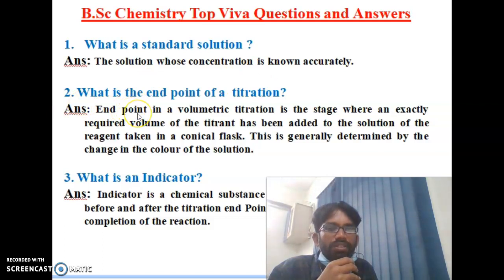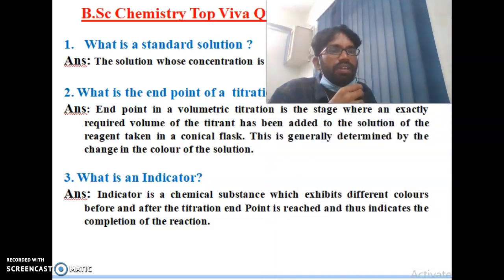The second question: when you do a volumetric titration, qualitative or quantitative analysis, one question they will ask you is, what is the endpoint of the titration? Endpoint in a volumetric titration is the stage where exactly the required volume of the titrant has been added to the solution of the reagent taken in the conical flask. This is generally determined by the change in the color of the solution. When the color changes, then you can consider it as the endpoint of the titration.